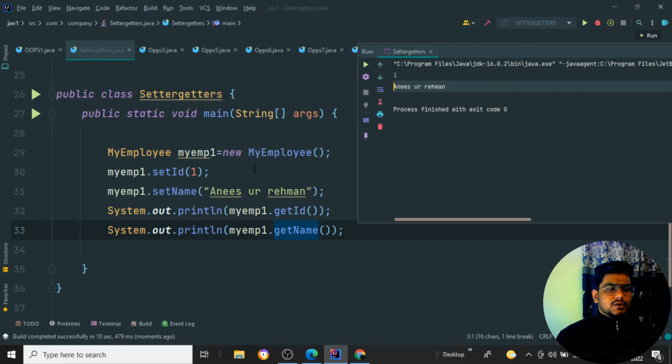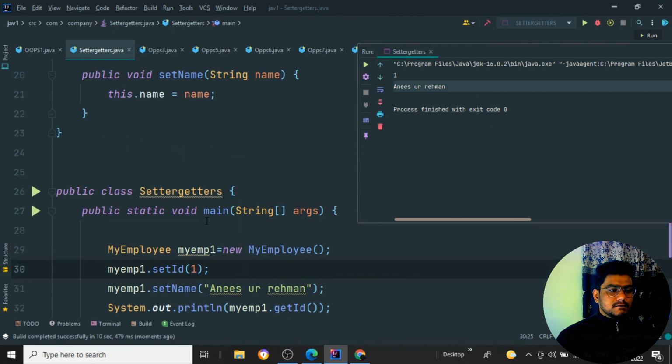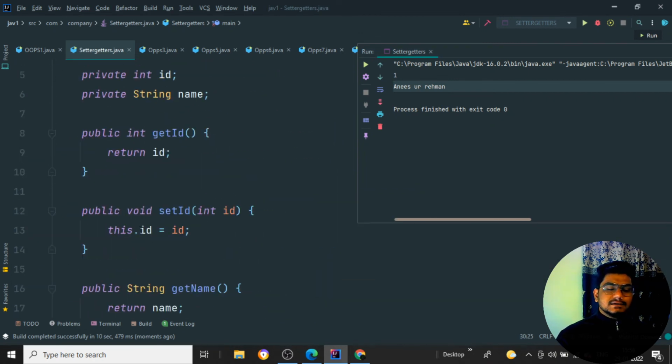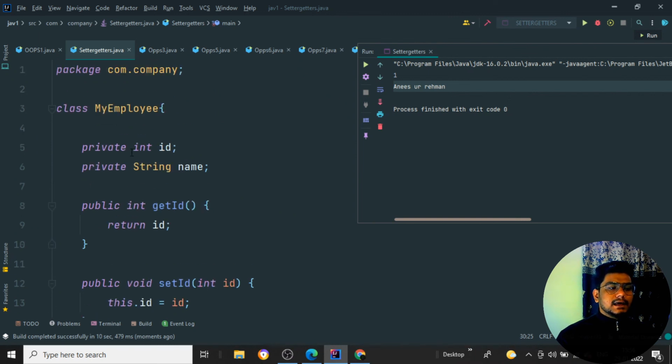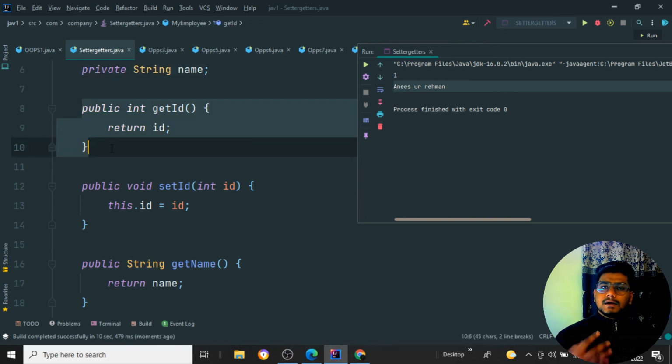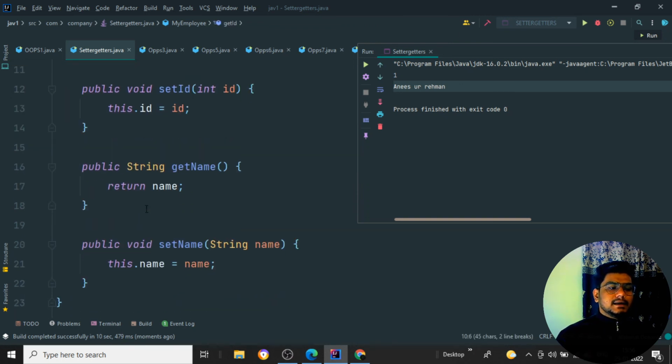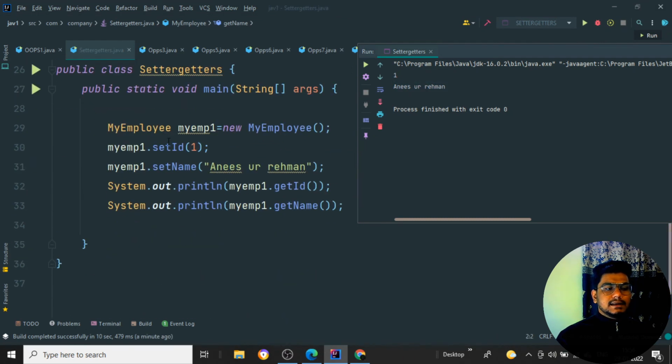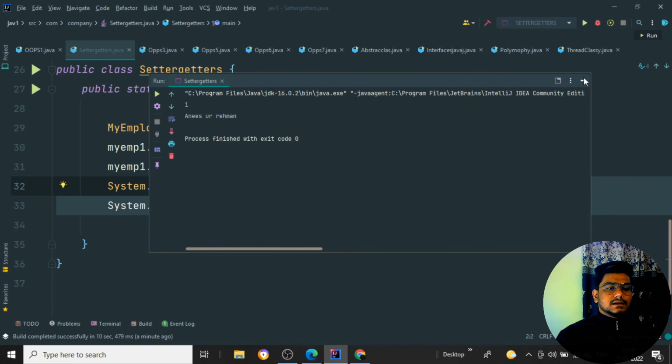Okay, so I hope you have understood setters and getters very well. If they have a question, 100% they might ask what are getters and setters. So you can just tell: suppose the fields are private, and I want to set the particular values, so I'll be using the concept of setters and getters. The setter will be setting the particular property values, and the getter will be returning whatever values have been set. As you can see how I created an object, set the values, and got the particular values of it. Okay, so this is how setters and getters work.